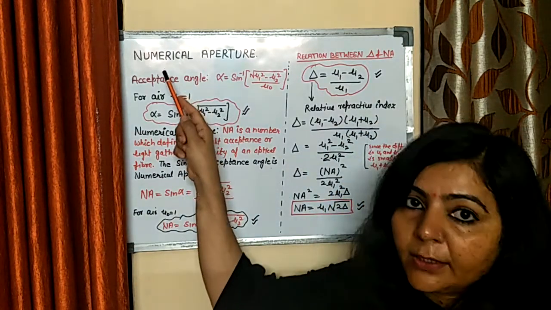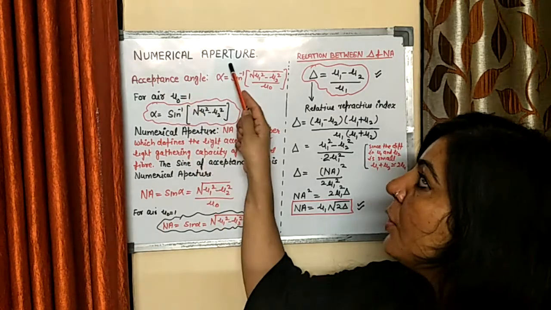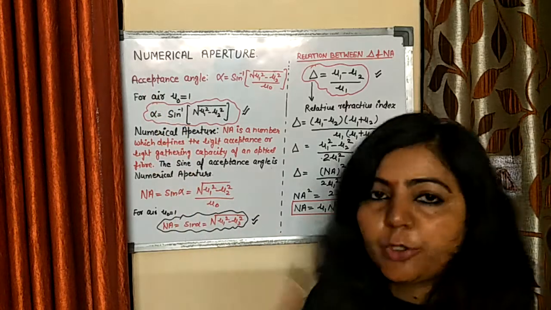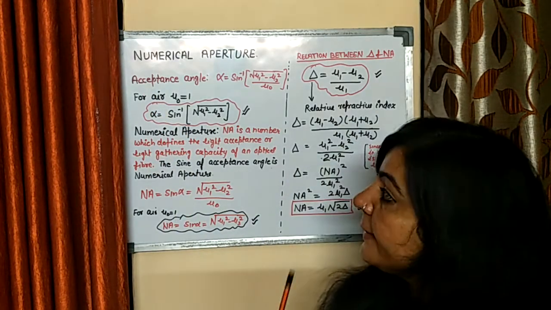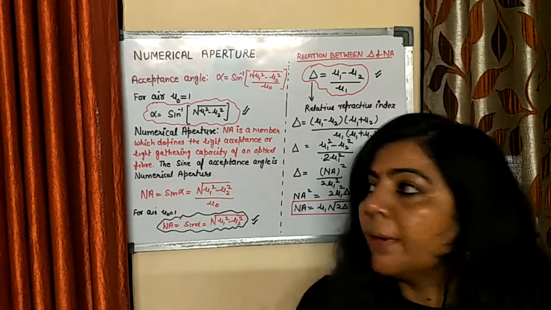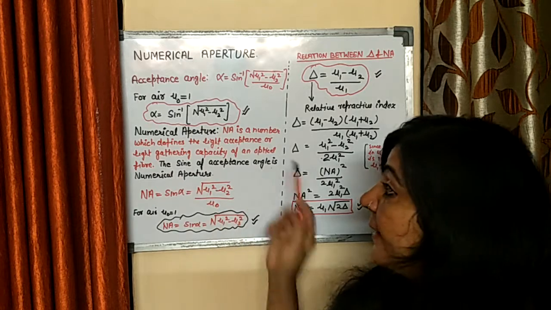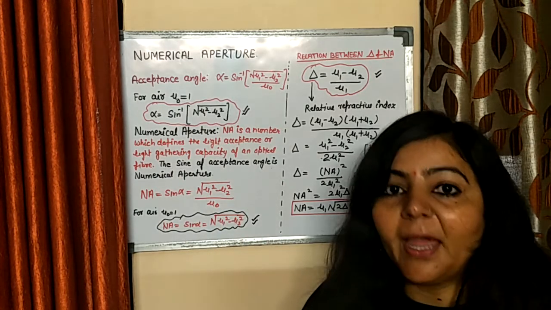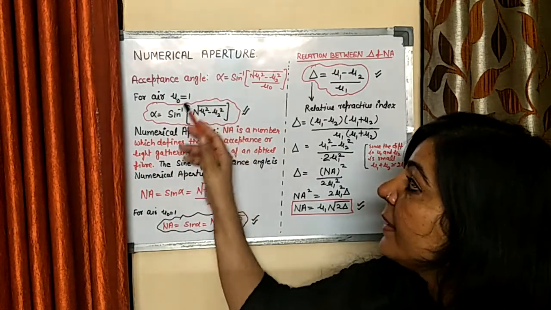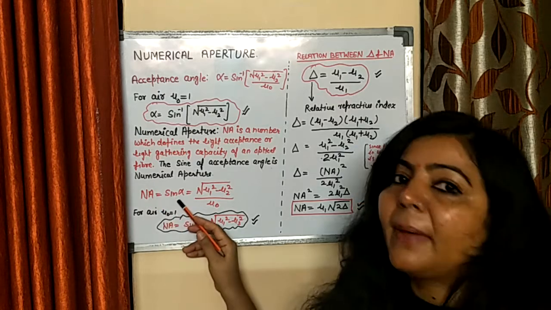The next parameter related to optical fibers is numerical aperture. Numerical aperture represents the light gathering capacity of an optical fiber. Basically, numerical aperture is a number that defines the light acceptance or light gathering capacity of an optical fiber. In mathematical form, numerical aperture is sine of alpha.